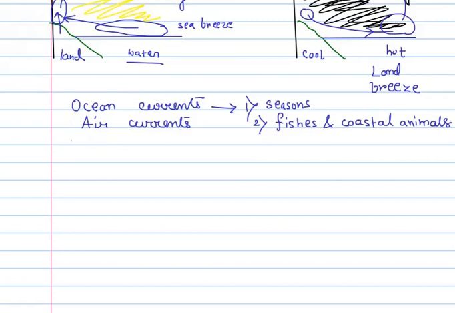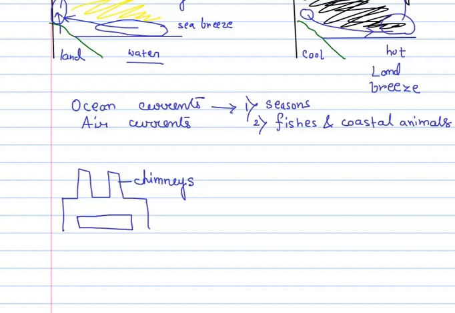Another application of the convection current is that one finds that if, say, you have a factory like this, the chimneys are fitted near the top of the factories. This is where the chimneys are fitted. They are always fitted near the top of the factories. What's the reason for fitting the chimneys near the top of the factories? The reason is, whatever process is happening inside the factory, it's producing this hot air, and hot air has the tendency to rise up. So the hot air escapes from the top of the chimneys.